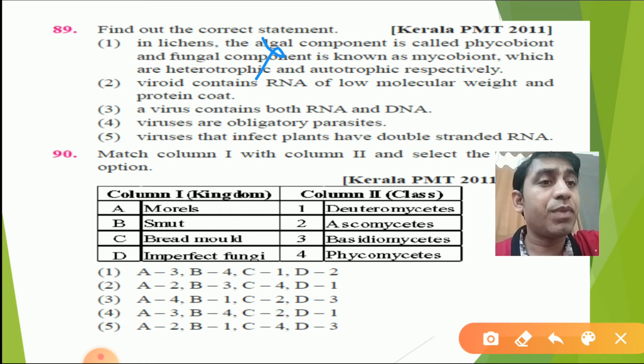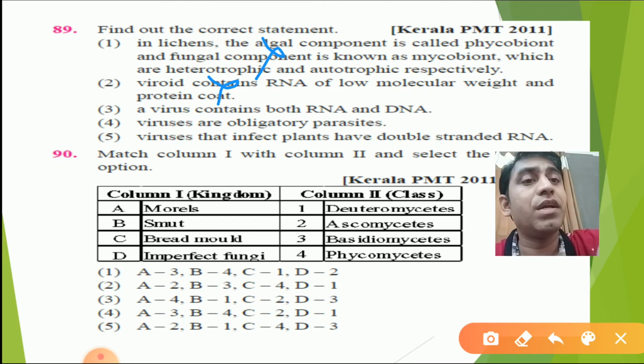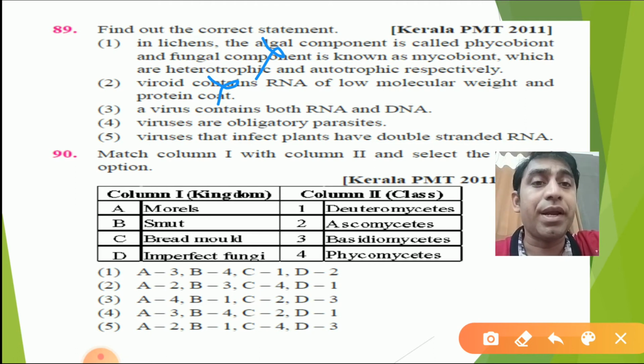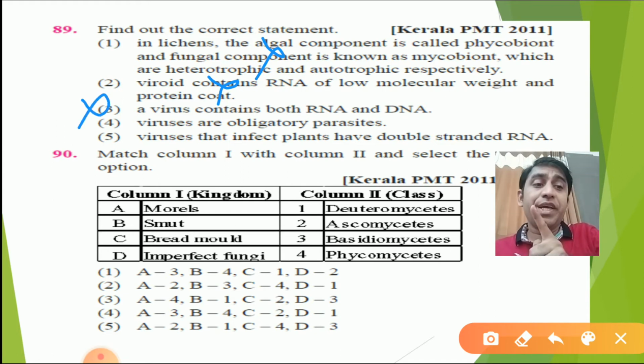Viroids contain RNA of low molecular weight and protein coat. This is also a wrong option, because viroids contain the genetic material but not the protein coat, and prions contain the protein but not the genetic material, and here it is saying it has both, so that's why it is the wrong answer. A virus contains both DNA and RNA. This will also be wrong because a virus contains either DNA or RNA, but never both. Hence that option is also wrong.